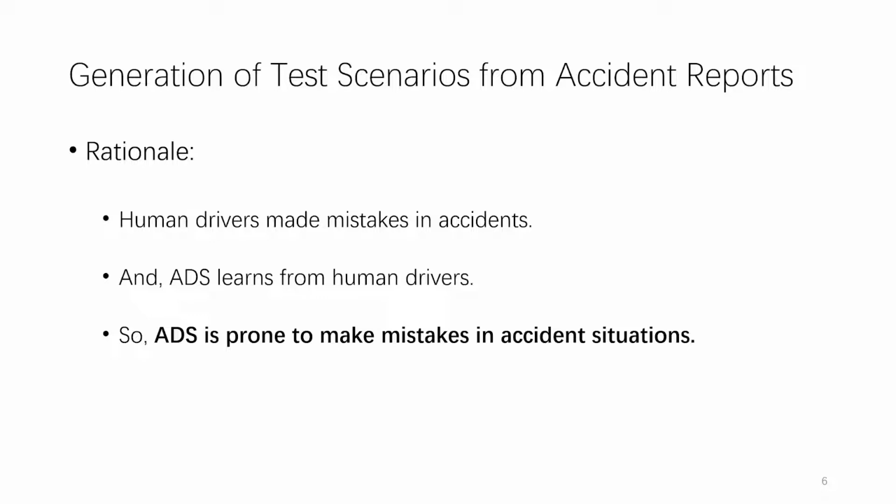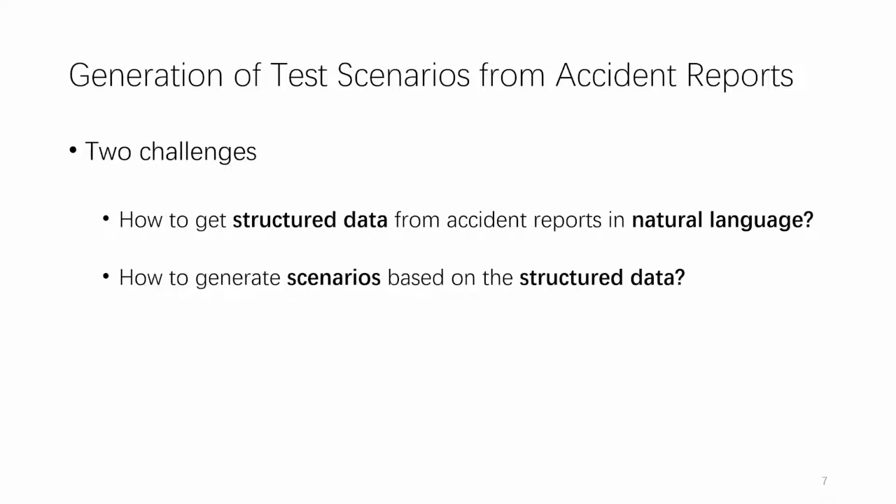So we surmise that ADS is prone to make mistakes in accident situations. In order to generate test scenarios, we need to solve two challenges: how to get structured data from accident reports in natural language, and how to generate scenarios based on the structured data.